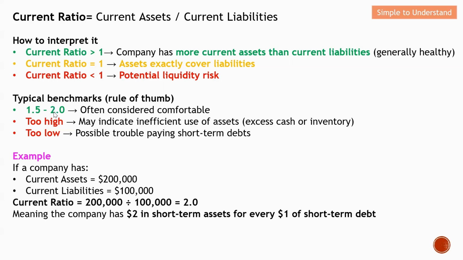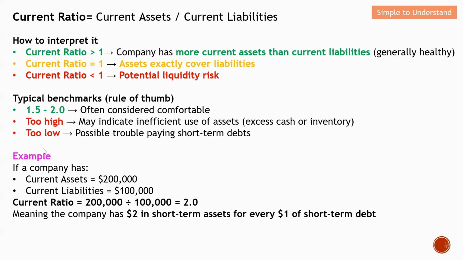When the current ratio is too high, which means they have more current asset as compared to the current liability, this simply indicates an inefficient use of the assets. Next will be too low. This is what I mentioned as undesired. It means they have a potential issue paying the debts. Therefore it becomes a big issue.